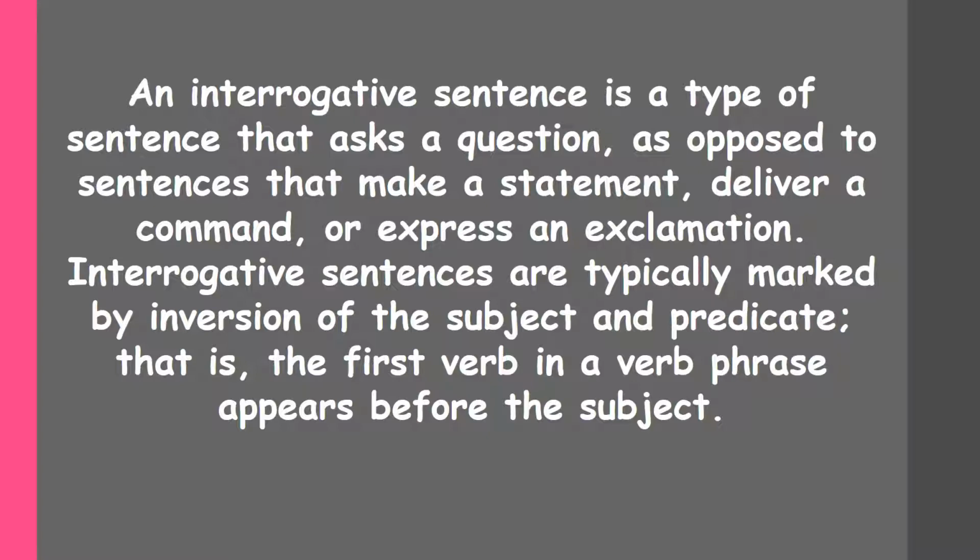In previous chapter, we studied how to form negative sentences. In that, we learned that negative sentences can be formed by adding not or no after the helping verb or before the main verb. But here, in interrogative sentences, the helping verb or the main verb will appear before the subject, then the subject will come, and then the base form or ing form of the verb will be followed.